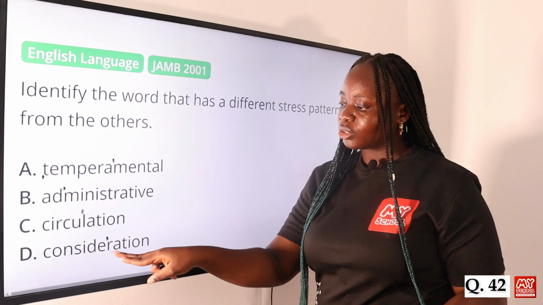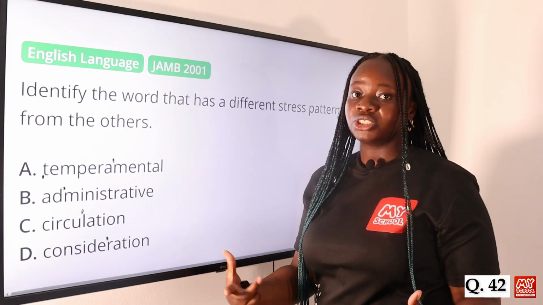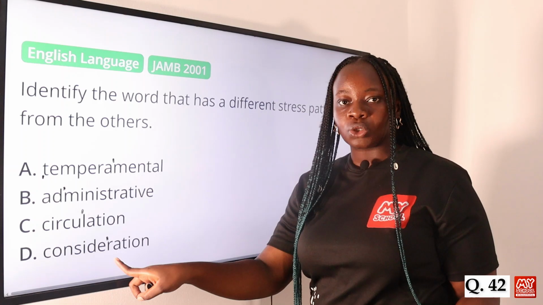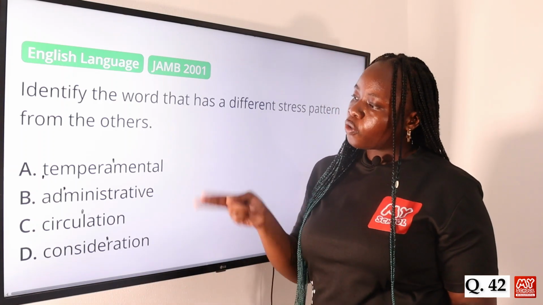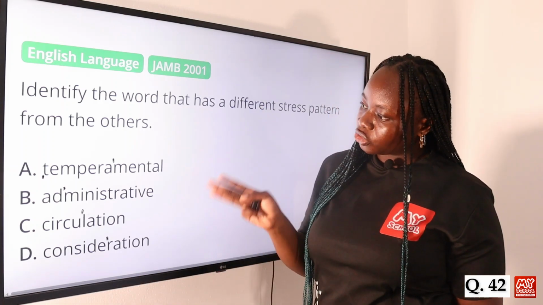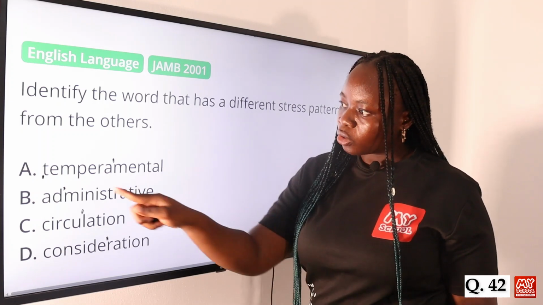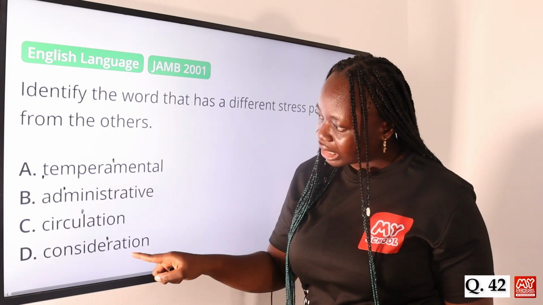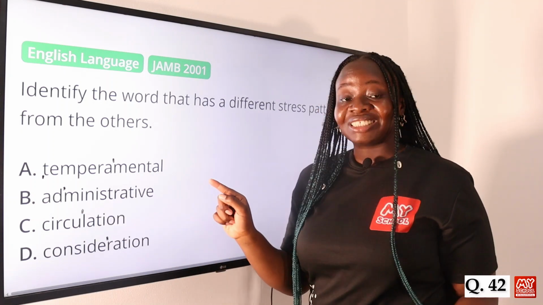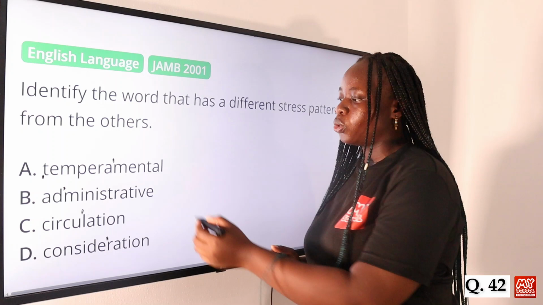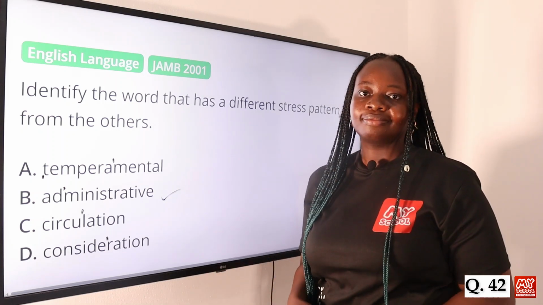So that's why the stress is on Ray. And again, when you use your judgment, consideration, you can feel the stress on Ray. So from the analysis of this stress pattern, we can see that administrative has a different stress pattern, because while others have stress on the third syllable, the stress is on the second syllable in administrative. So option B is the answer to this question.